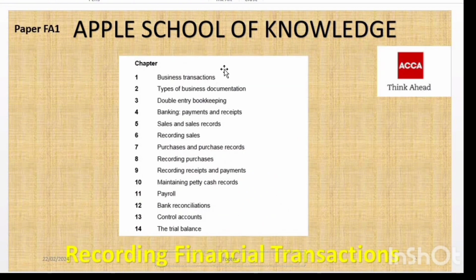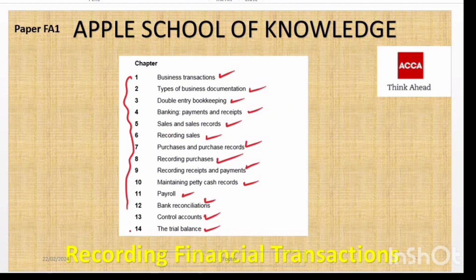The chapters we will cover in this course are business transaction, then types of business documentation, double entry bookkeeping, banking, payment and receipt, sales and business records, recording sales, purchases and purchase records, recording purchases, recording receipts and payments, maintaining petty cash records, payroll, bank reconciliation and control accounts, and the trial balance. So we have 14 chapters and we will cover all these chapters in this course.